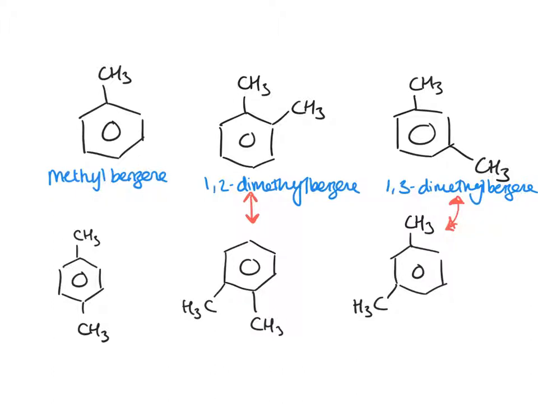And finally, just to be complete, we've got this bottom left one. We've got a methyl on carbon 1 and we've got a methyl on carbon 4. So this one is 1,4-dimethylbenzene. So that's naming things with more than one substituent.